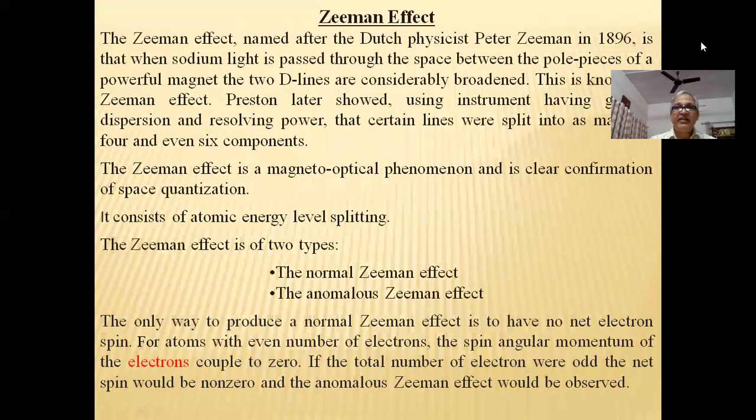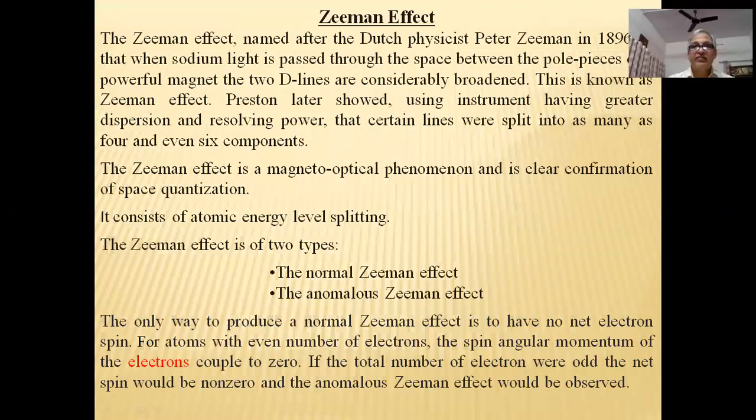The Zeeman effect, named after the Dutch physicist Peter Zeeman in 1896, is that when sodium light is passed through the space between the pole pieces of a powerful magnet, the two D lines are considerably broadened. This is known as the Zeeman effect.